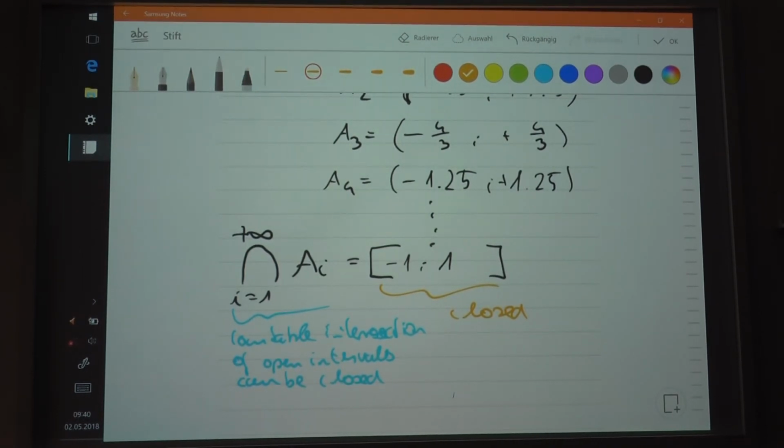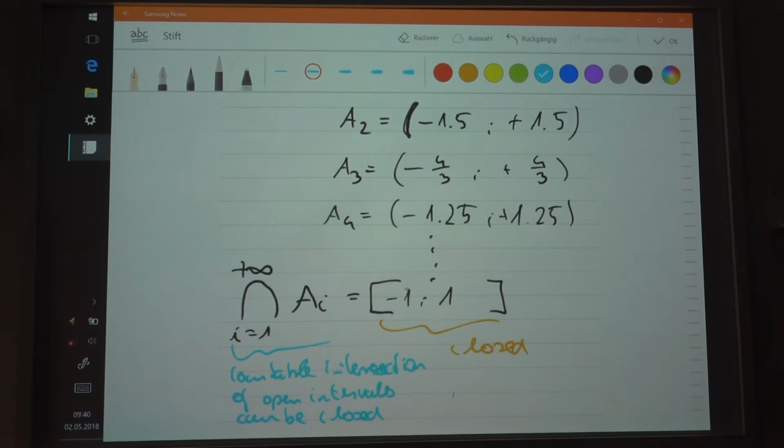Now let me summarize that. If you can read this, the countable intersection of open intervals can be closed. Why is this closed?